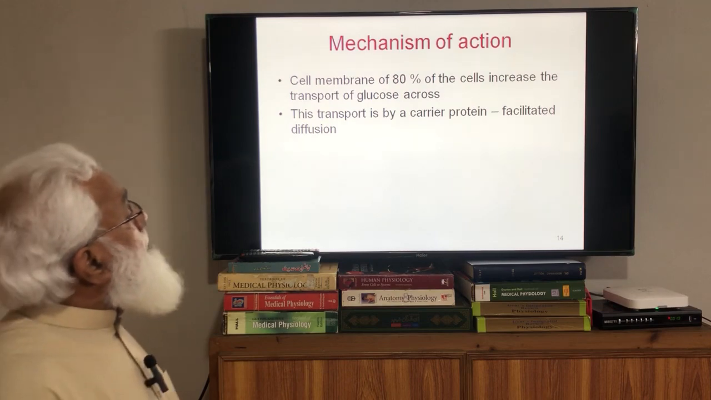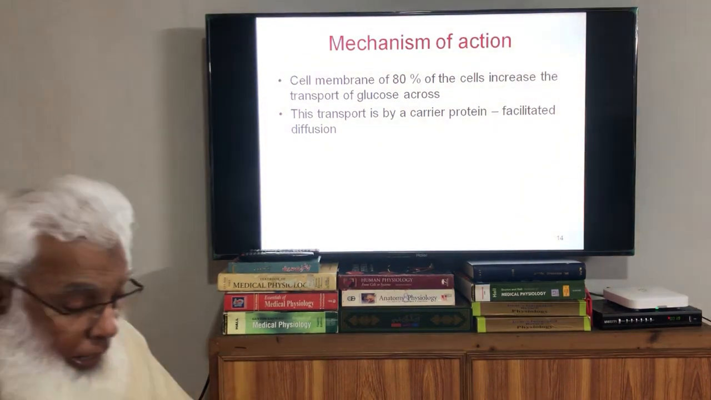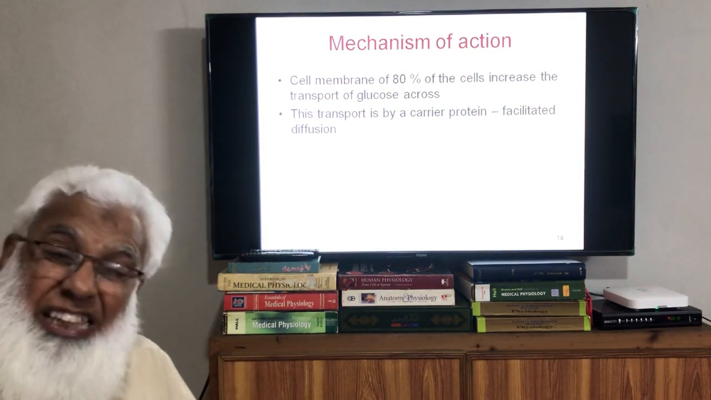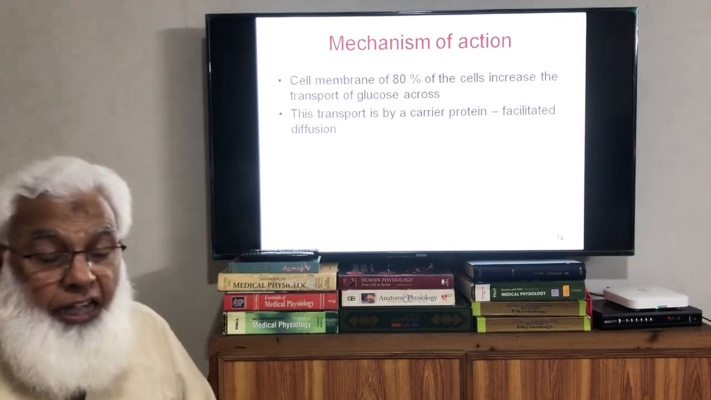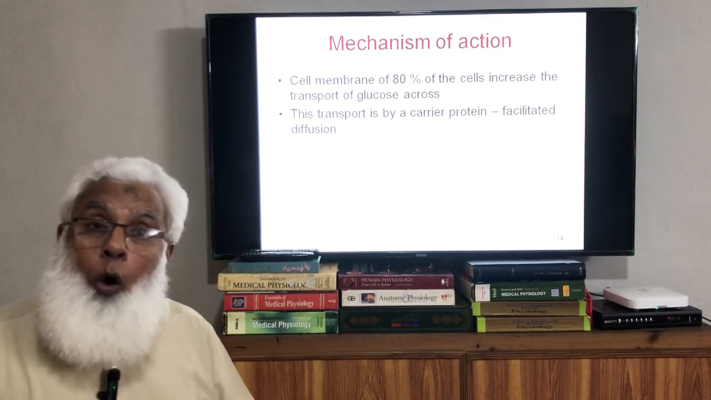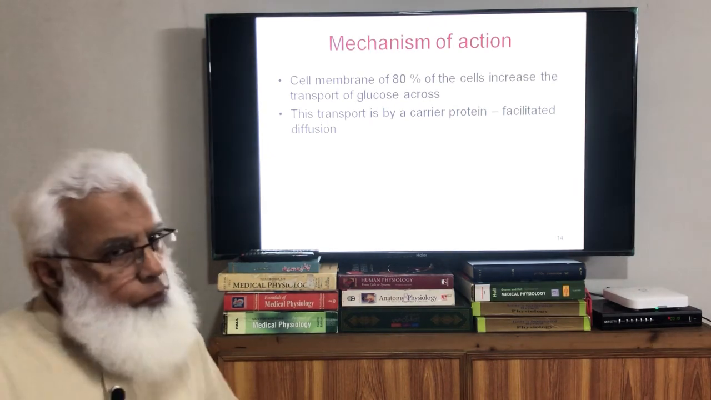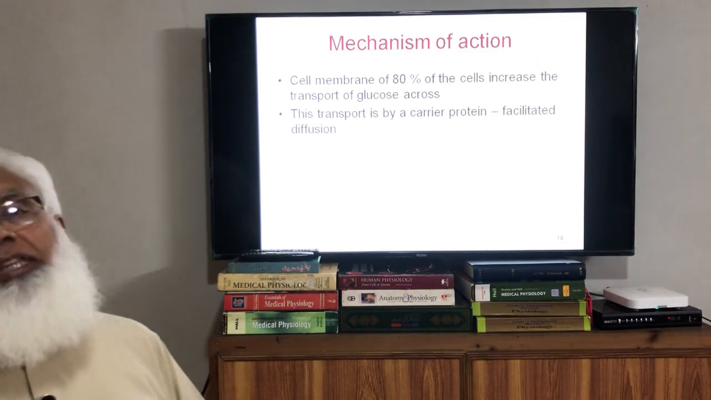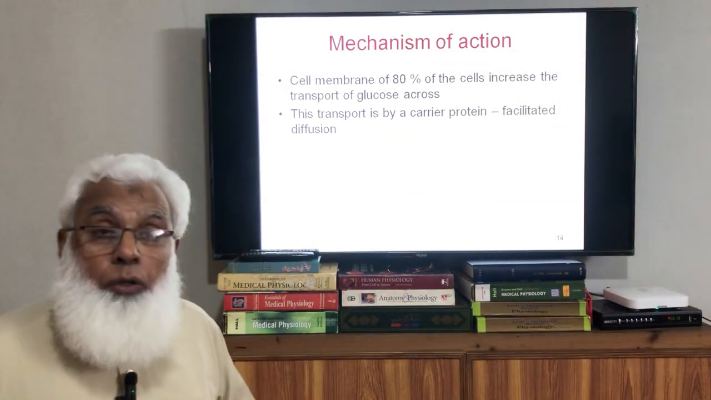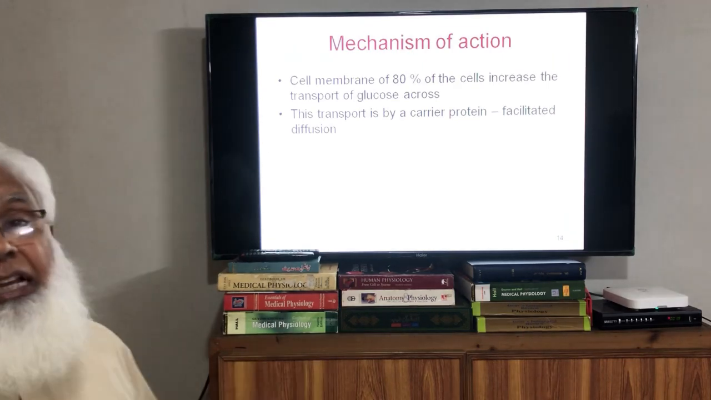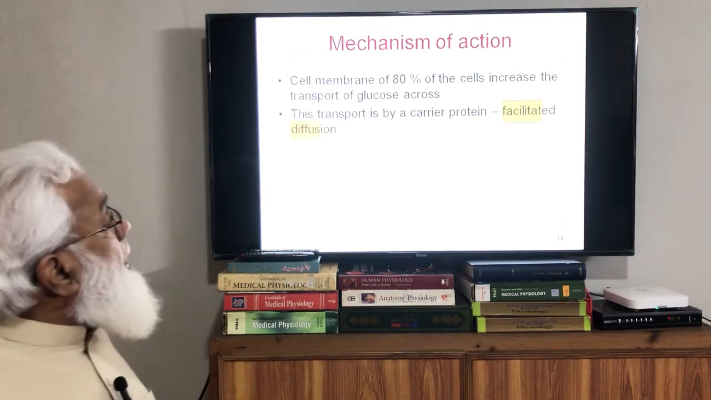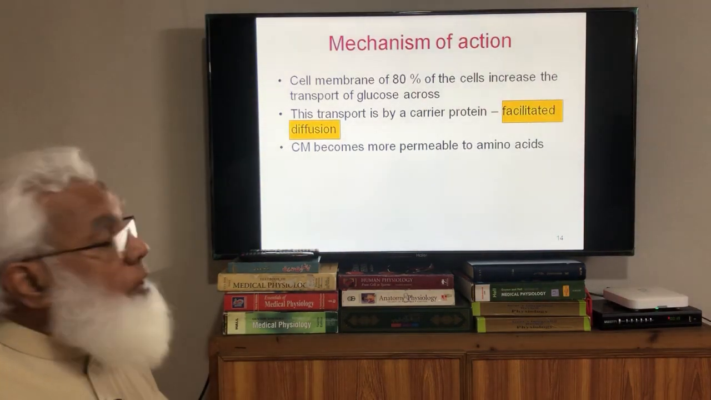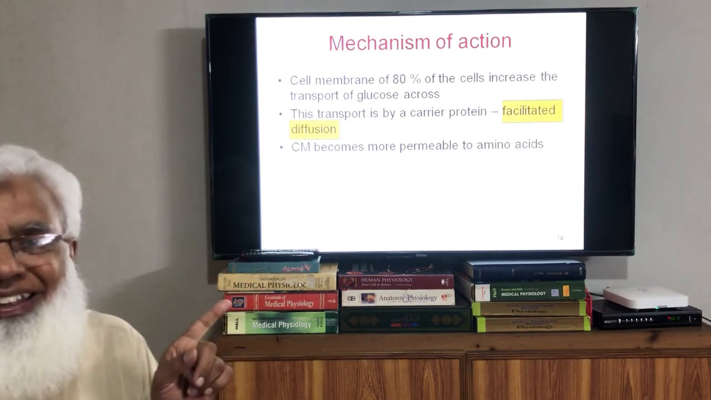This transport is by a carrier protein, facilitated diffusion. At the very beginning of physiology you must have read that glucose is transported by facilitated diffusion. What is that? It is carried from higher concentration to lower concentration with the help of a carrier. In simple diffusion, the concentration gradient is sufficient. Here the concentration gradient alone is not enough; a carrier molecule is also required. So insulin facilitates this carrier mechanism, and through facilitated diffusion the cell membrane becomes more permeable to glucose. We are talking about glucose.